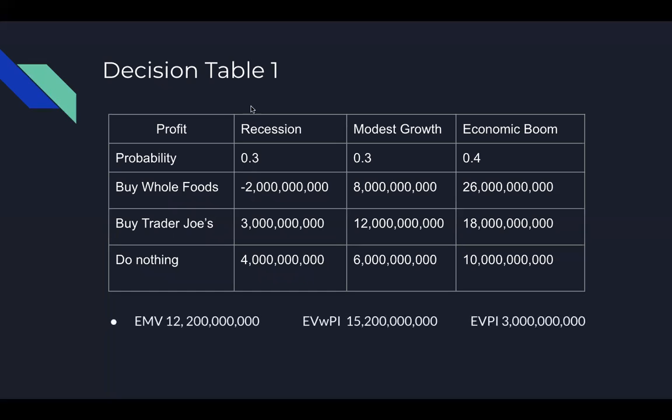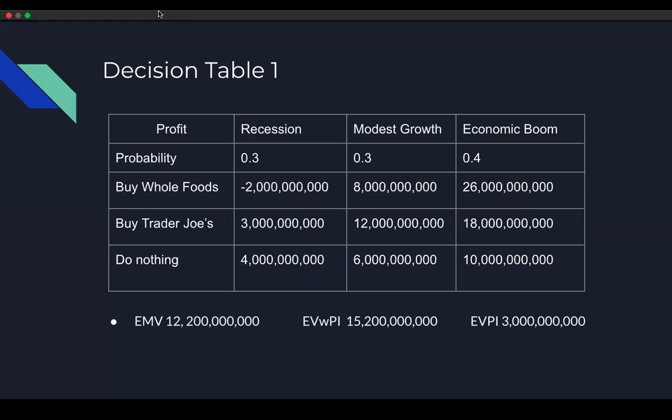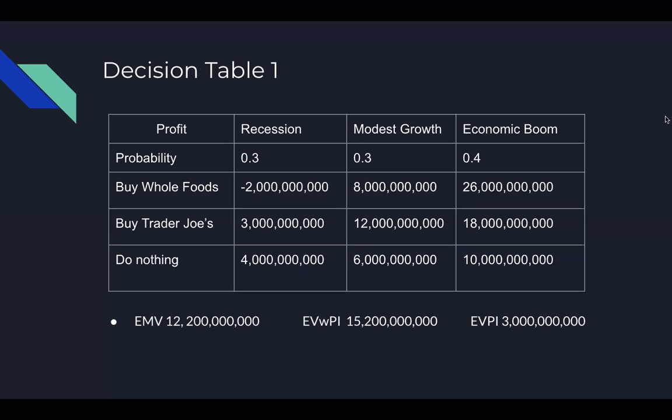So as my teammate Kyle just said, I'll be explaining the decision tables to you guys. For this case, we had two decision tables. I'm going to be explaining decision table one. As you can see here, we had three different states of nature. We had a recession at a probability of 30%. We had modest growth at a probability of 30%, and we had economic boom at a probability of 40%. Looking at this decision table, you see that during a recession at 30%, Amazon's best option would be to do nothing and continue with Amazon Fresh with an expected value of $4 billion.